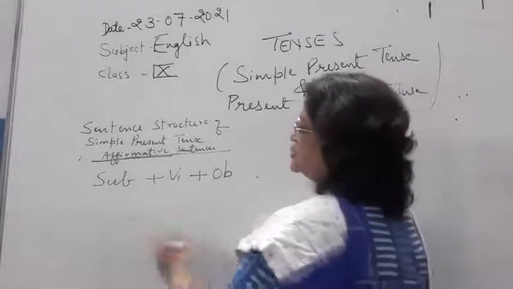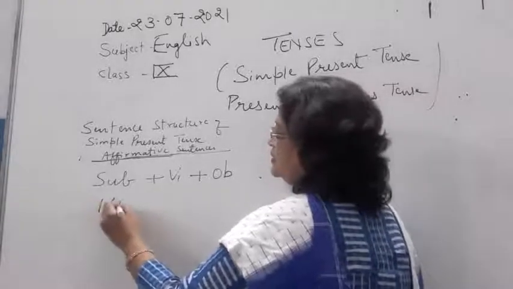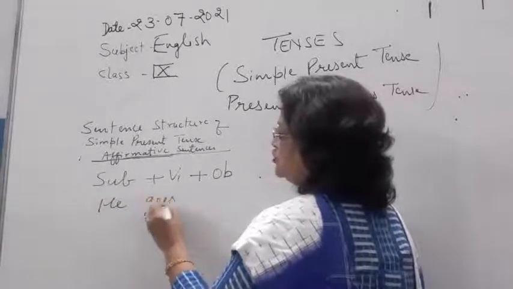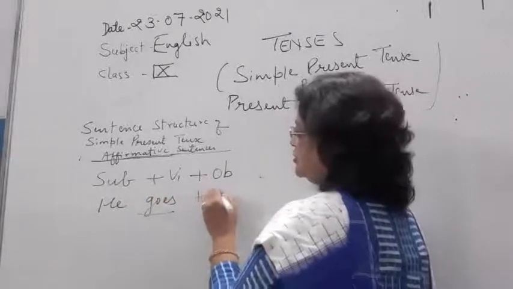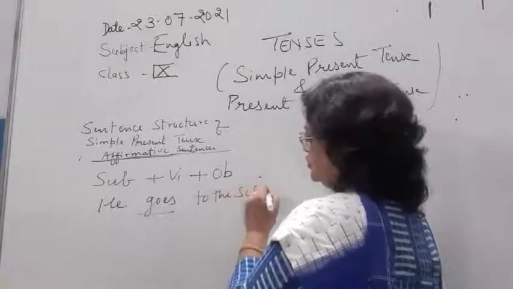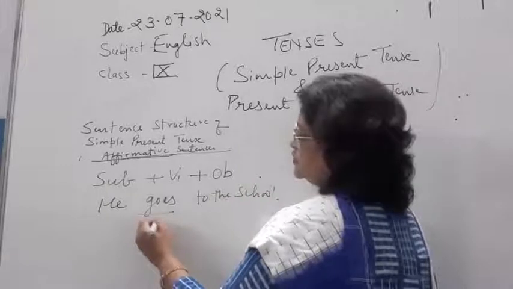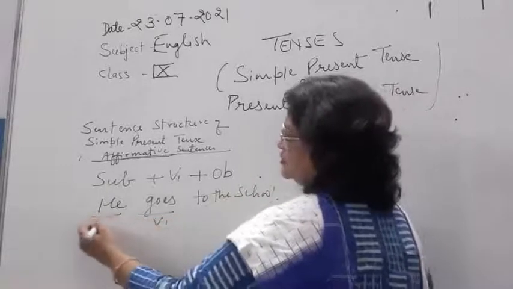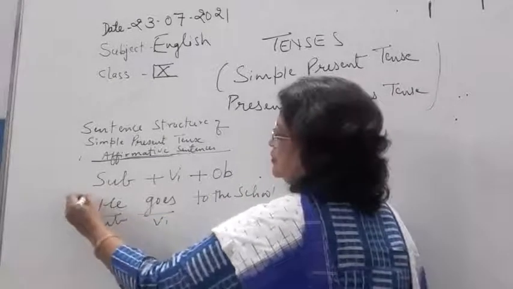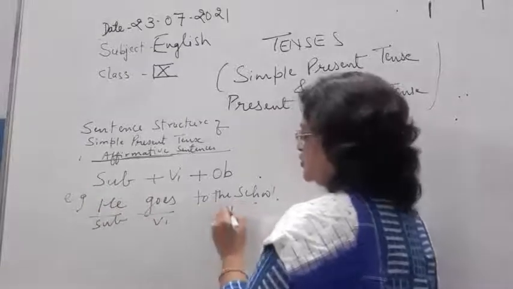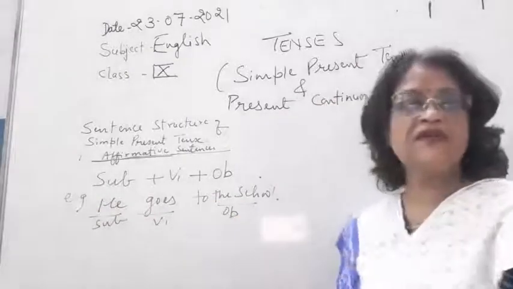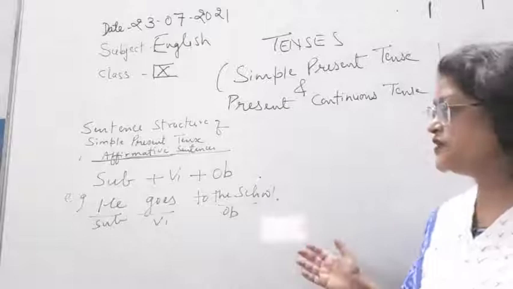Okay, so like he goes to the school. So children, goes is V1, he is subject, and school is object.